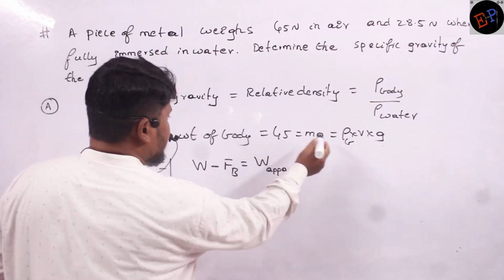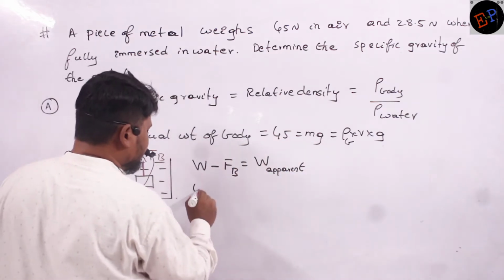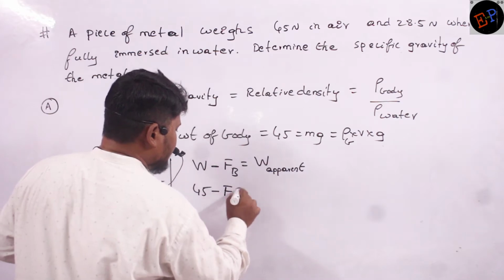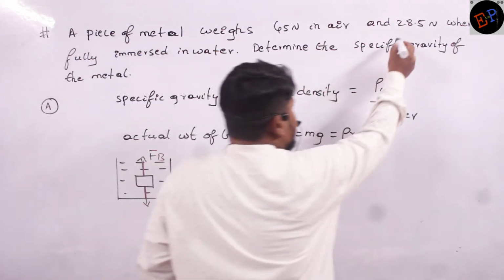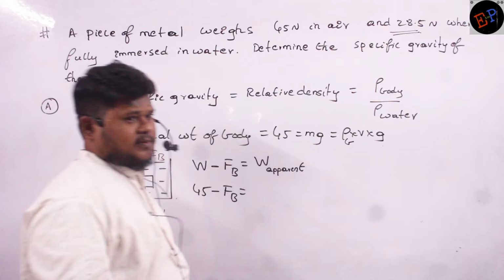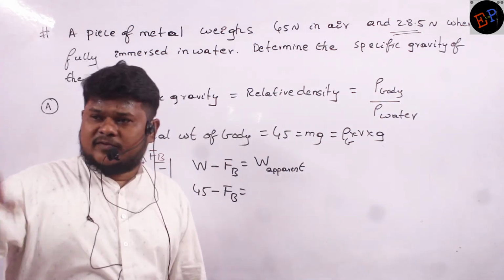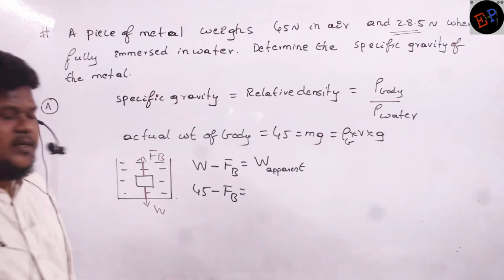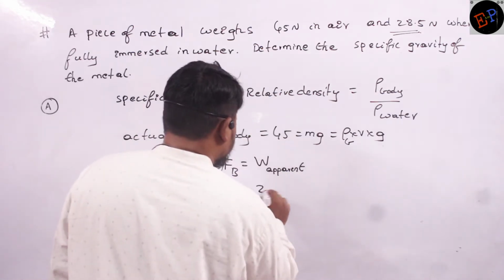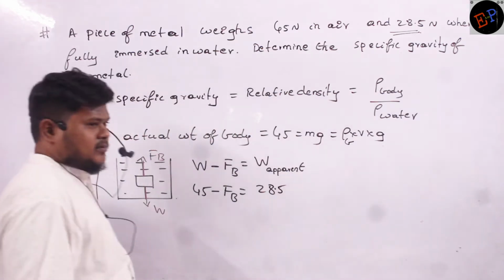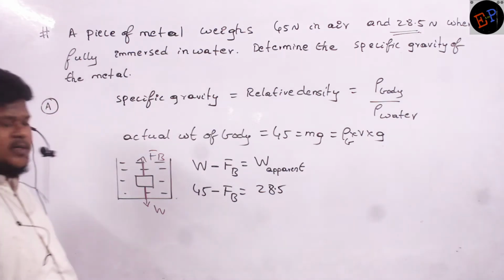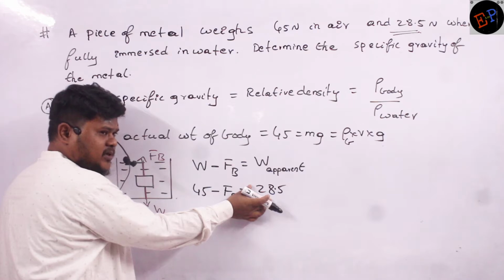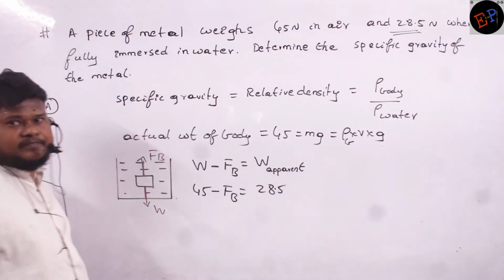So what is the actual weight of the body? Actual weight of the body is 45. Force of buoyancy I don't know, but apparent weight I know. The weight of the body when the body is present inside water is called apparent weight. So apparent weight is 28.5 Newton. This is the actual weight when it is in air, and this is the weight of the body when it is immersed in water.